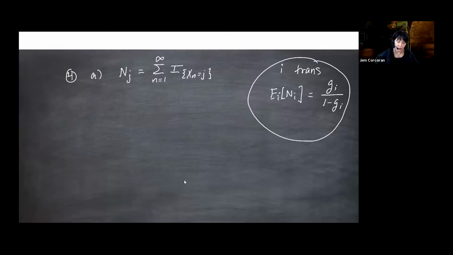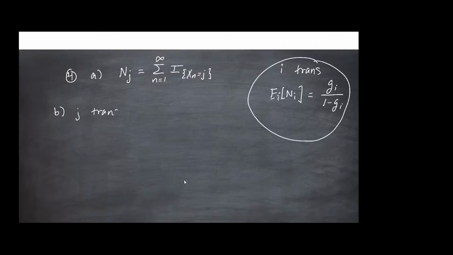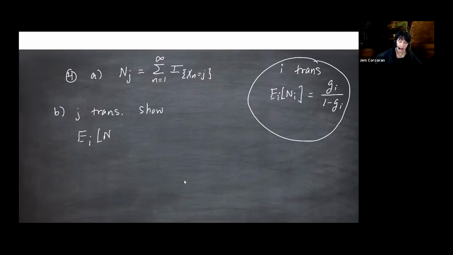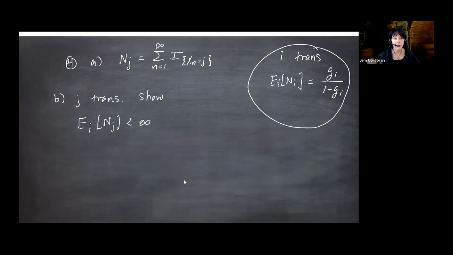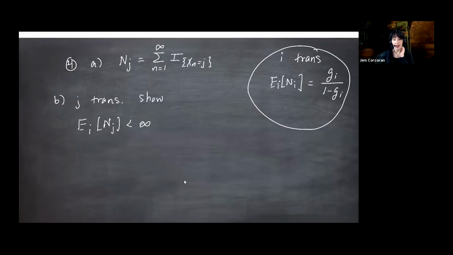So a little more maybe tricky would be that if J is transient, we want to show that the expected number of hits on J starting from I is finite. And one thing that might come to mind when you start this is, can you even get from I to J? And it doesn't matter. So that's what I would condition on.